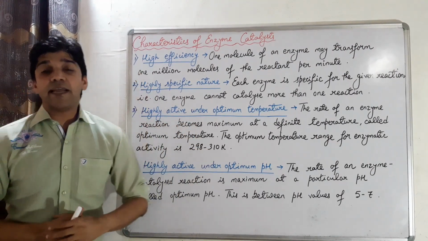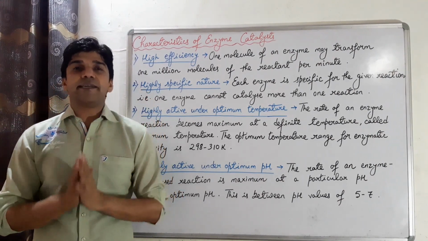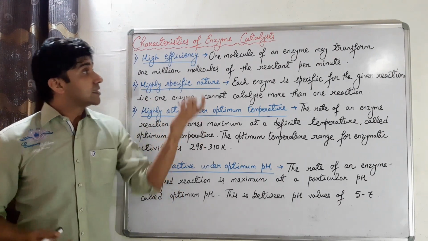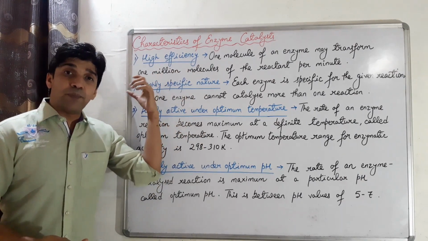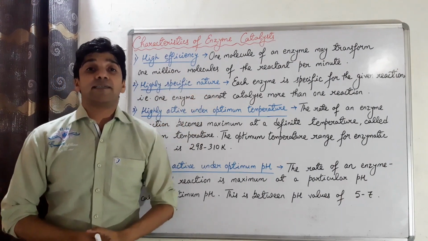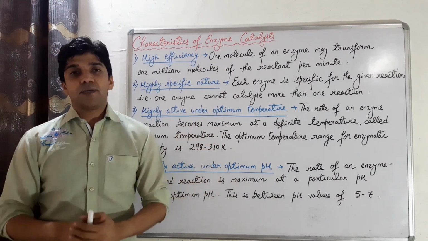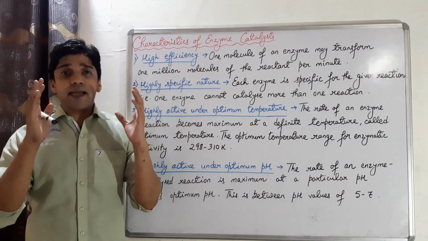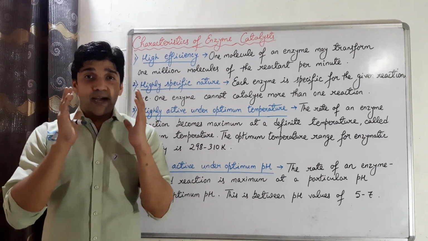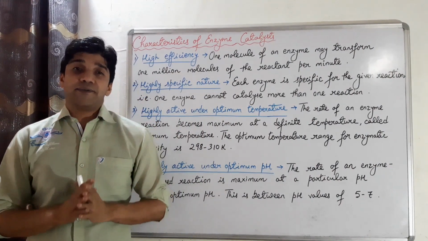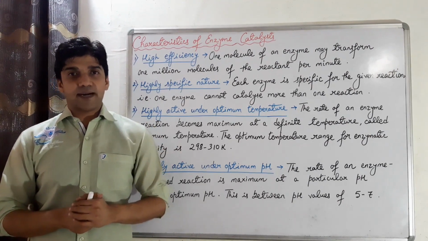First we have high efficiency. So enzymes are highly efficient in nature. इसका मतलब क्या हुआ? That each molecule of an enzyme can transform 1 million molecules of the reactants, 1 million molecules of the substrate per minute. So enzymes are highly efficient in nature, and we require enzymes in very minute quantity. That's the first characteristic feature of enzyme catalysts.